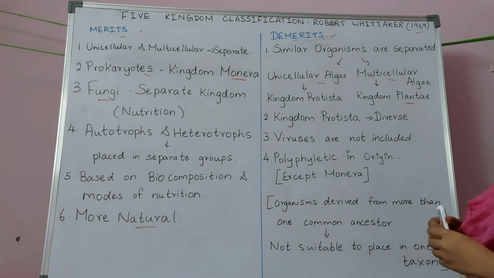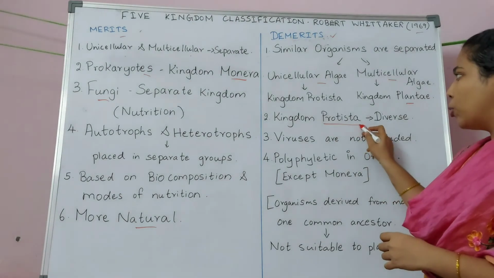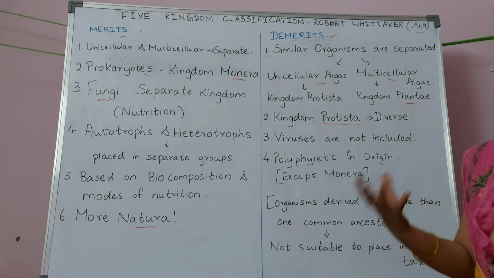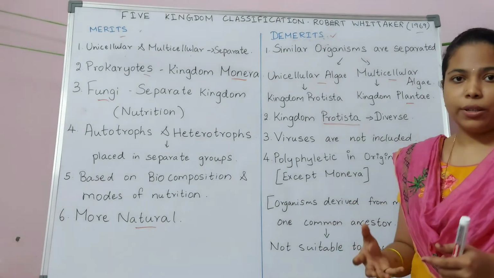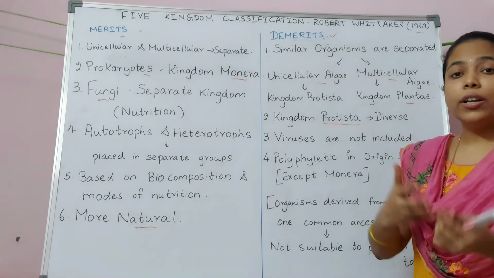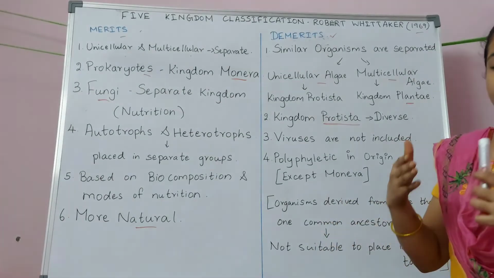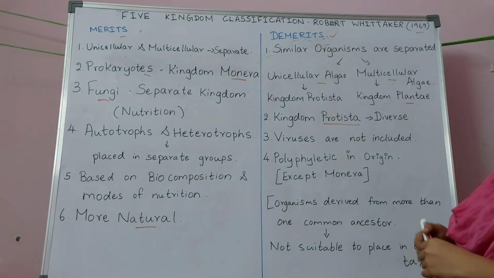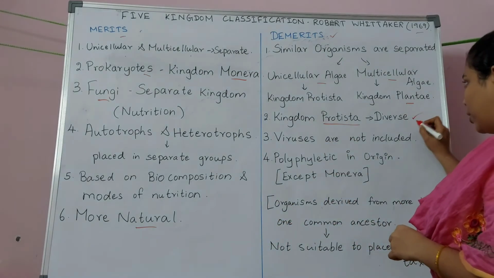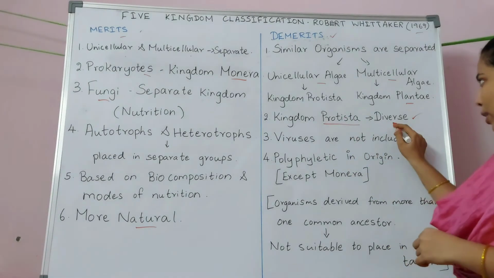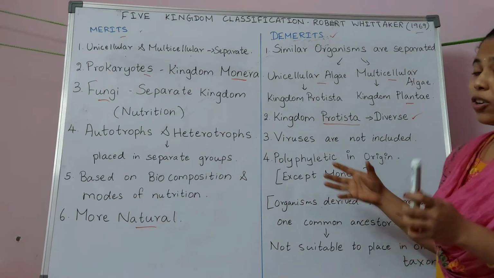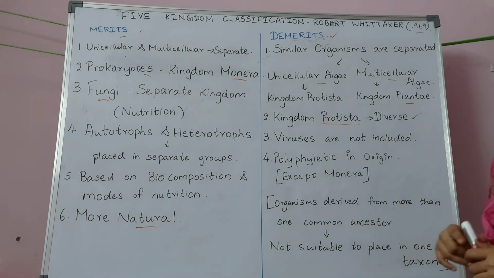And the second disadvantage is that, while studying about Protista itself, I would have told you that Protista includes a wide range of microorganisms which are different from each other, and hence it is very difficult to categorize them based on the small amount of similarities which they have. Again, that point is included here. This Protista kingdom is very diverse. So we know that diverse groups of organisms cannot be placed under one kingdom.